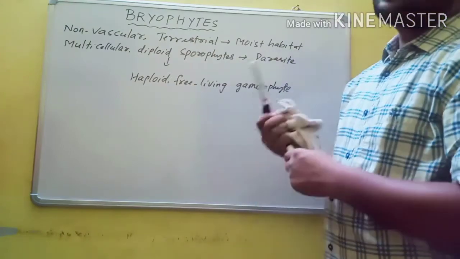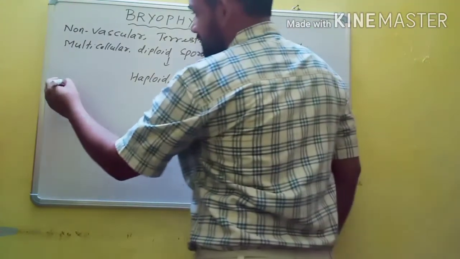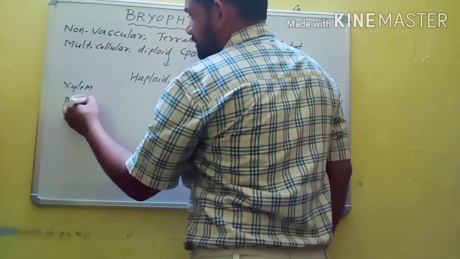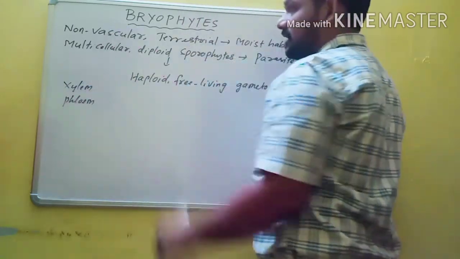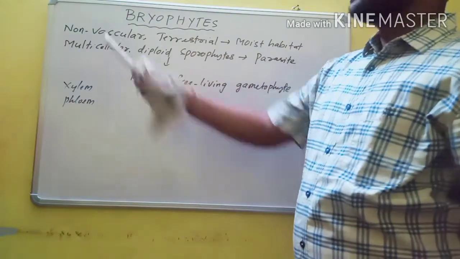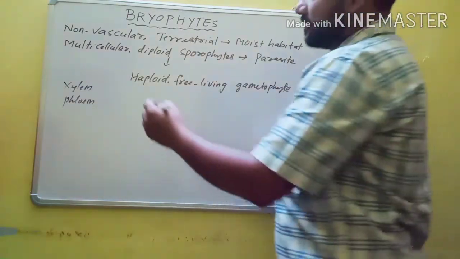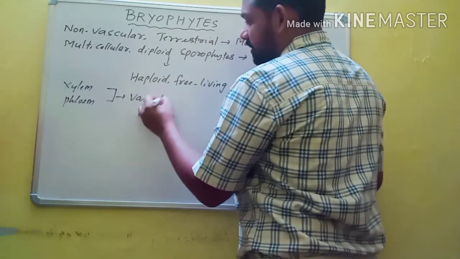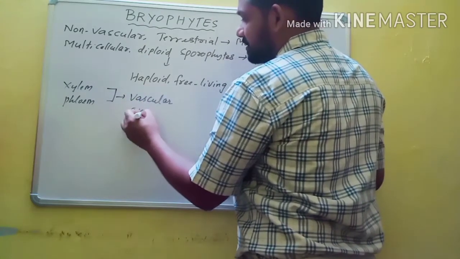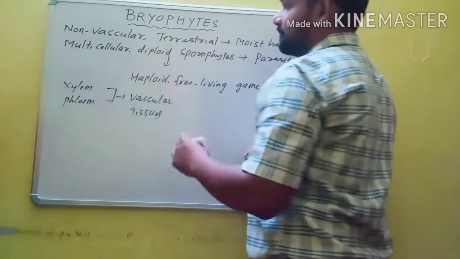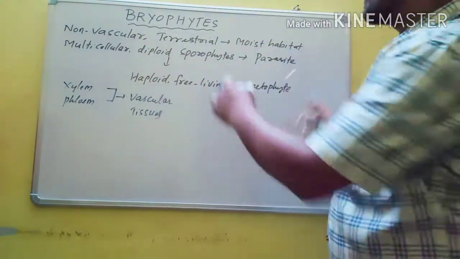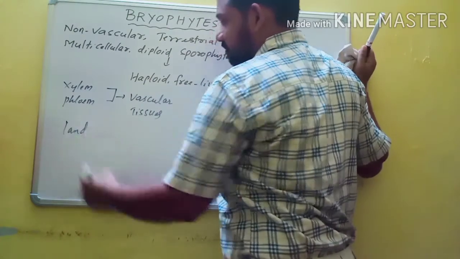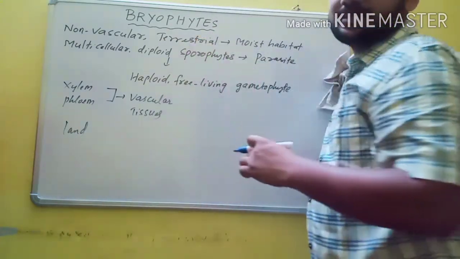So what are non-vascular? Non-vascular plants means xylem and phloem are absent. If they are absent, then plants are called non-vascular plants, because xylem and phloem, these two tissues, are known as vascular tissues. So in bryophytes, vascular tissues are absent. That's why they are called non-vascular. And terrestrial means plants of land condition.